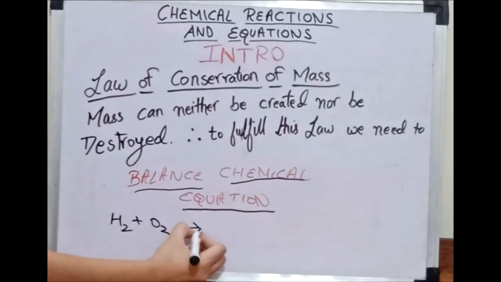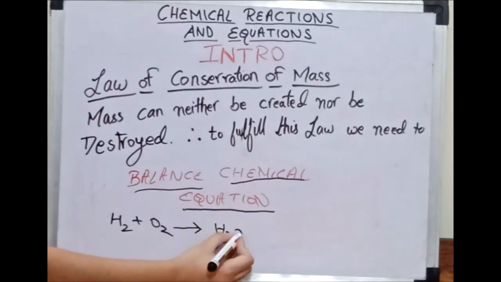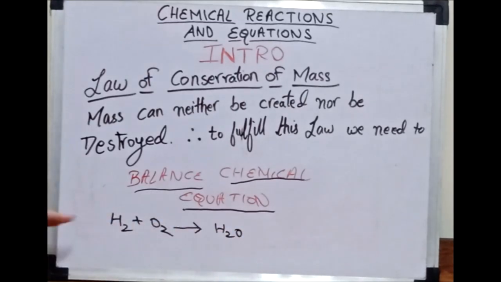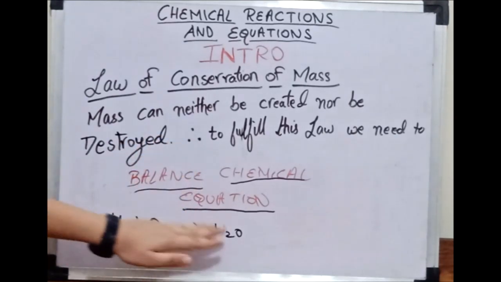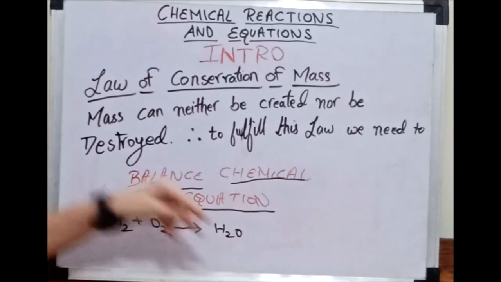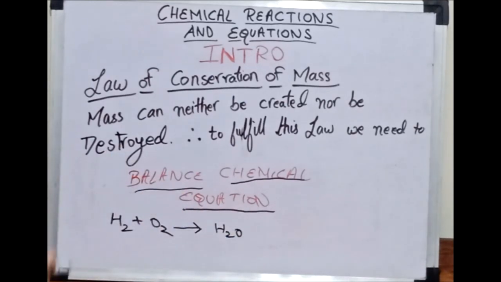So H2 plus O2 gives H2O. So now you can see that it is unbalanced here. Here it is 2 hydrogen, here also it is 2 hydrogen. But here it is 2 oxygen, but on the product side it is only 1 oxygen. Therefore, we need to balance it to fulfill the law of conservation of mass.